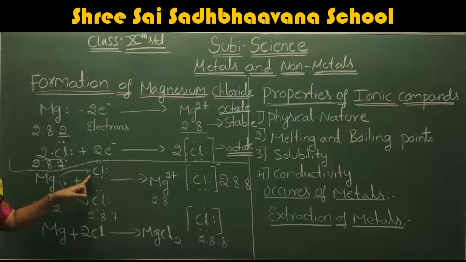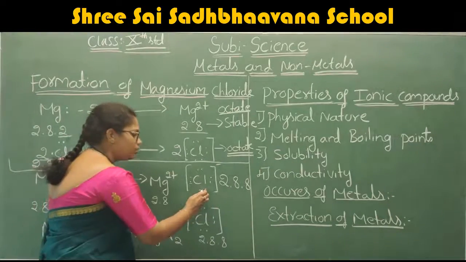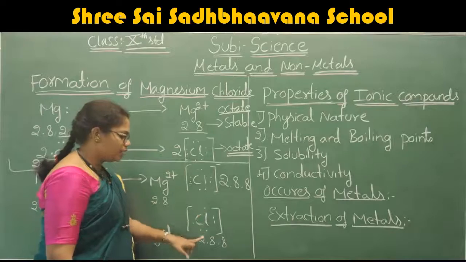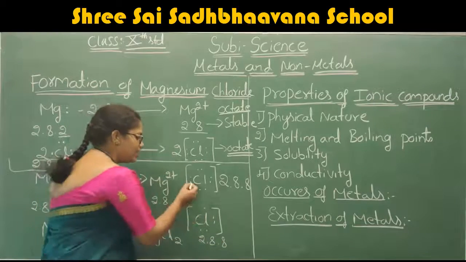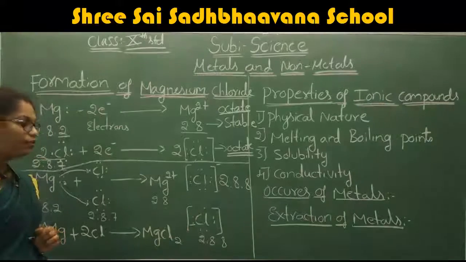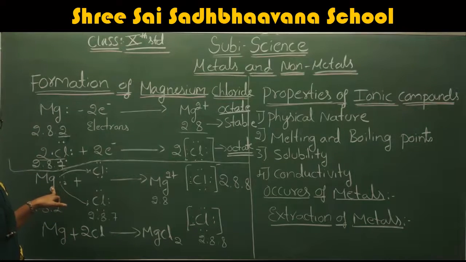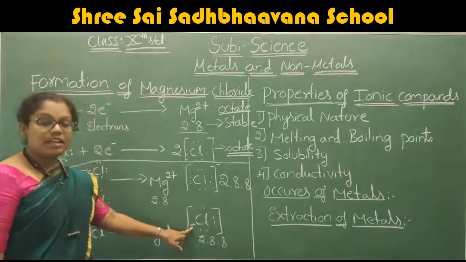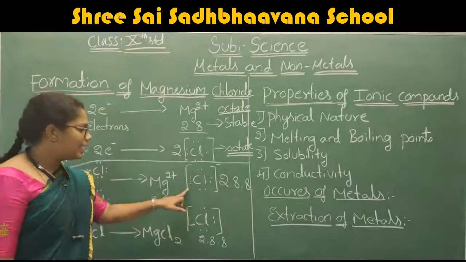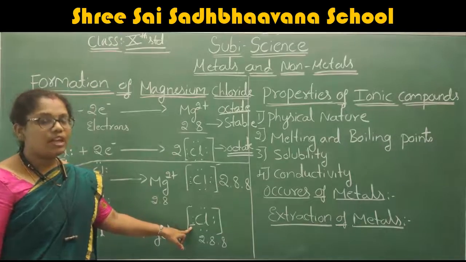These 2 electrons react with the chlorine. This chlorine atom wants 1 electron and this chlorine atom wants 1 electron, right? This magnesium reacts with the 2 chlorine atoms to form magnesium chloride. The electronic configuration is 2, 8, 1. I said that the blue color dot indicates the addition of the electron from the magnesium. Here the magnesium is going to give 2 electrons, right? The 2 electrons are written as blue colored dots, which indicate the electrons obtained from the magnesium.